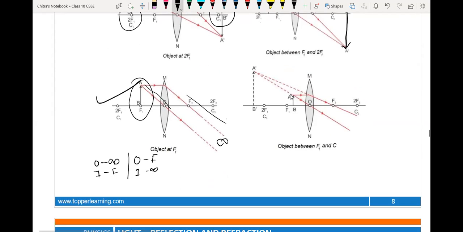Next, if the object is placed between 2F1, no, we already did that. If the object is placed in front of the lens between focus and optical center, then the image will form on the same side, beyond 2F2. Okay, same side.